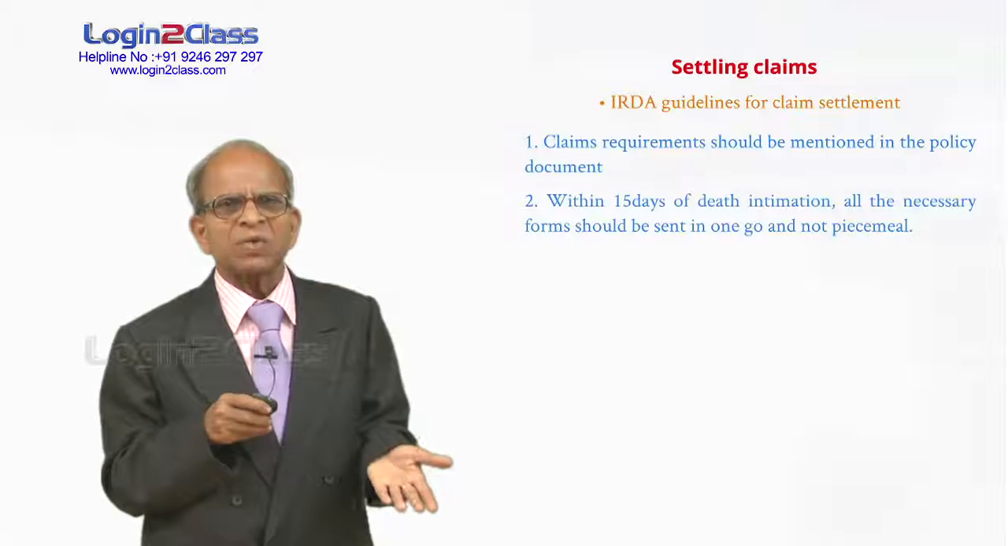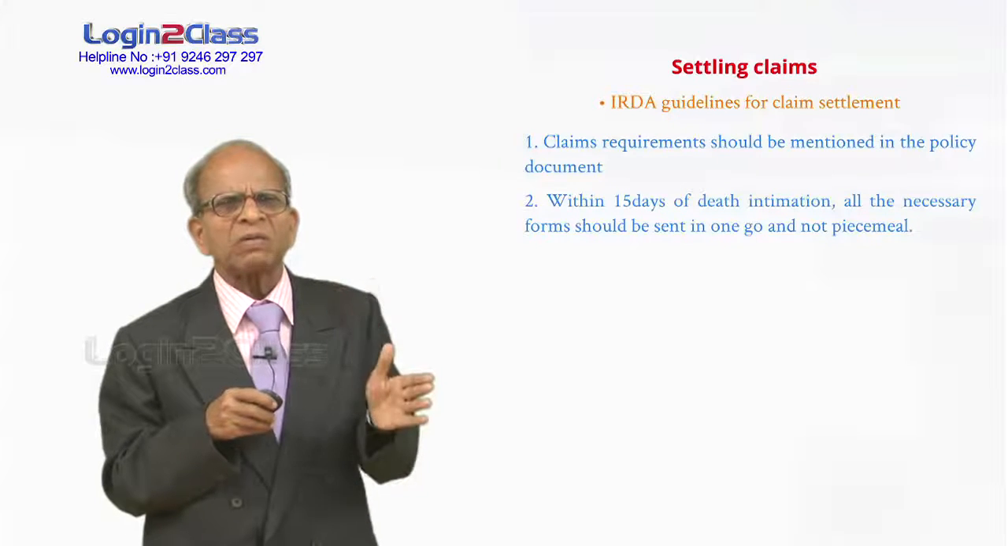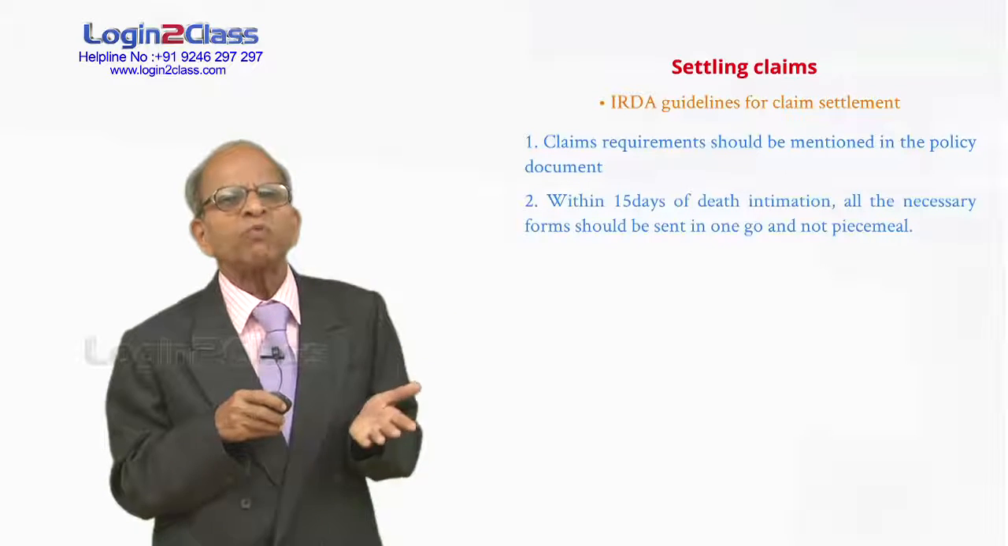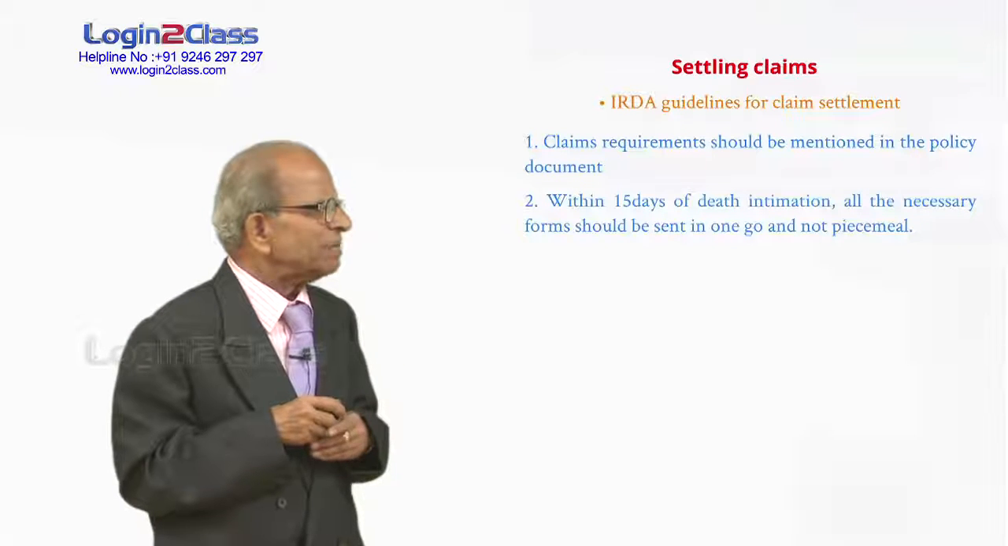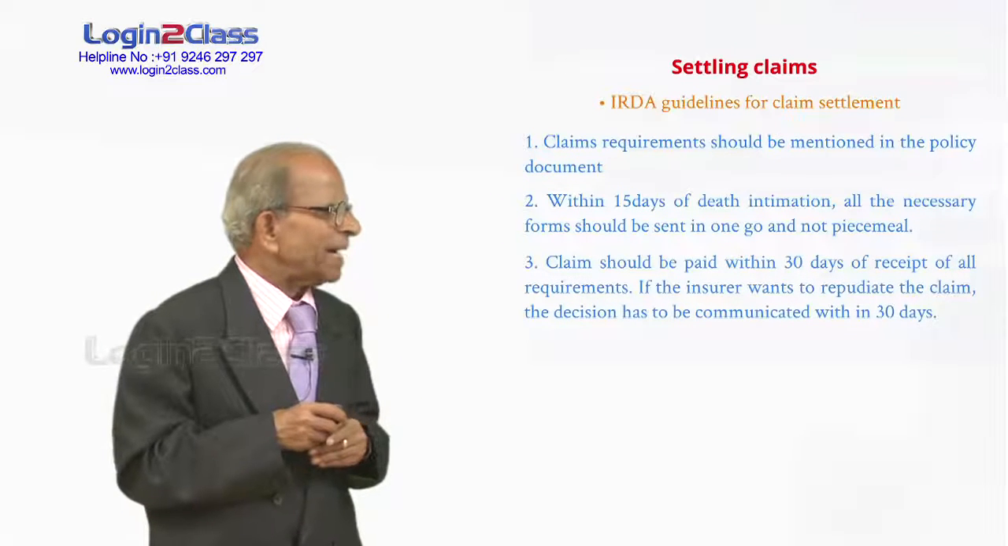We want these things also, those things also, like that. In one go, you have to mention to them, we want these requirements, upon receipt of which we are in a position to pay the claim. Within 15 days of death intimation, all the necessary forms should be sent in one go and not piecemeal. Next, claim should be paid within 30 days of receipt of all requirements.